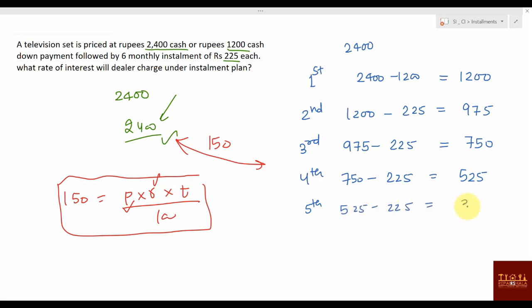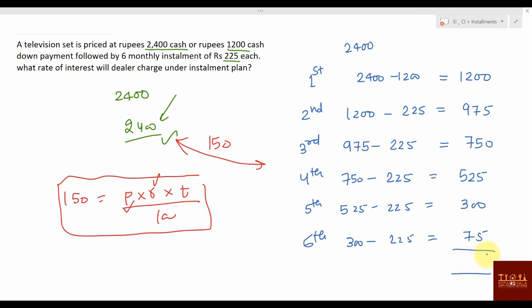For fifth month, you will be getting 525 minus 225. How much? 300. Sixth month, how much will be principal on which you have to give the interest? It will be 300 minus 225, that is 75. So this is the total principal you have to pay for all the 6 months. Or you can find like this also, 1200 into 1 into rate of interest that is given, and add it, or you can totally find this one.